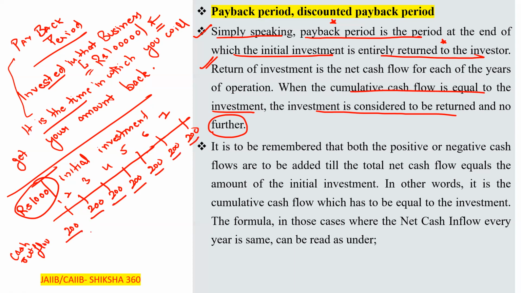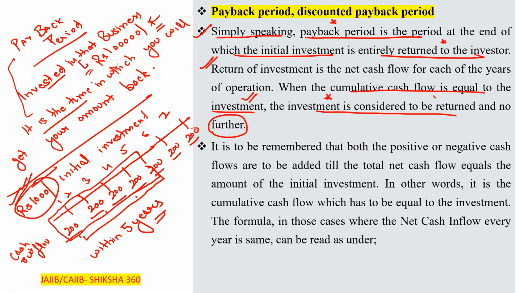So within how many years will we get our initial investment back? First, second, third, fourth, fifth. Within 5 years we get our investment back. Clear? Whatever we have invested, we will get back. That is the cumulative cash flow. Within how many years? 5 years. So when the cumulative cash flow is equal to the investment, up to 5 years, the investment is considered to be returned and no further. Hope you are able to understand.